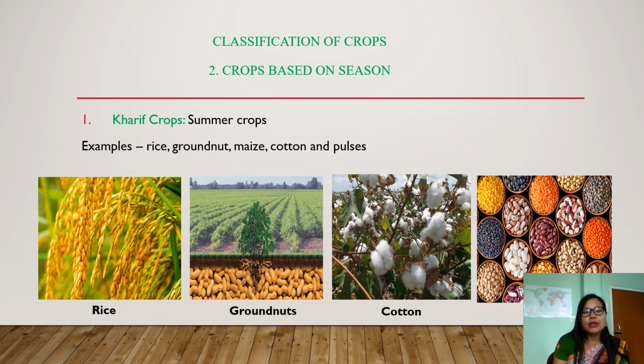We'll look at kharif crops first. Kharif crops are also called summer crops. Basically these kharif crops are grown in the summer, between the months of June and July. And when are they harvested? They are harvested by the month of March or April. Some examples of kharif crops you can look at on the screen. First one is rice, which is very common for us. And the next are groundnuts, cotton, and pulses.